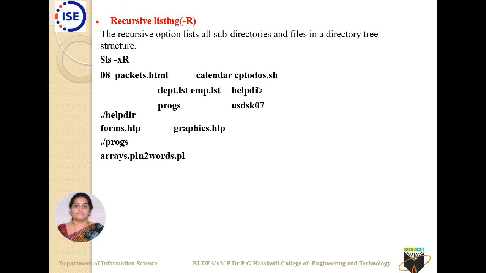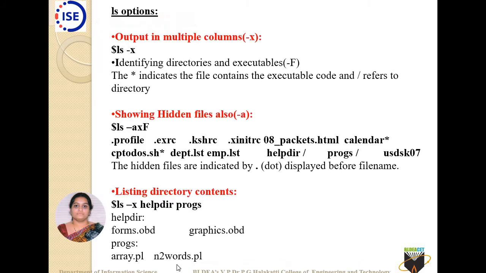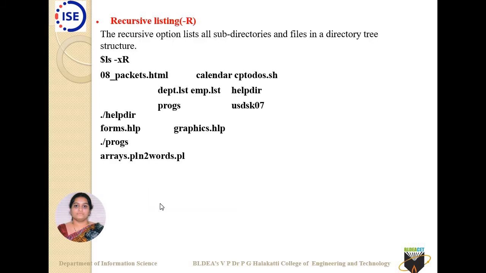You can just see here, firstly it has listed all the files, all the directories, everything is listed. Then help dir and progs are directory files. Next you can find that in help dir there are two files, and in progs there are two files. Those all will be listed automatically. You need not individually list those directory contents.